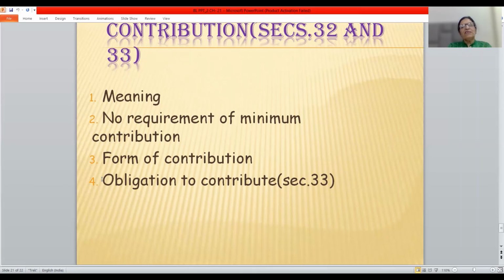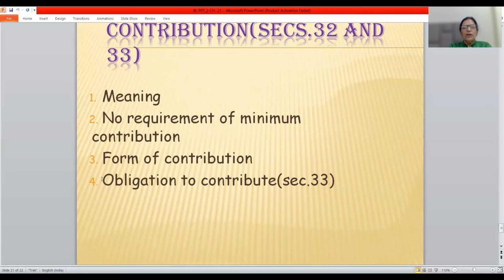It is not necessary, friends, that a contribution should be made in terms of money only, by cash only. They can contribute in cash, they can contribute by way of movable assets, immovable assets, tangible assets, goodwill, copyrights, patents, or expertise. So there are various forms of contribution to the LLP.